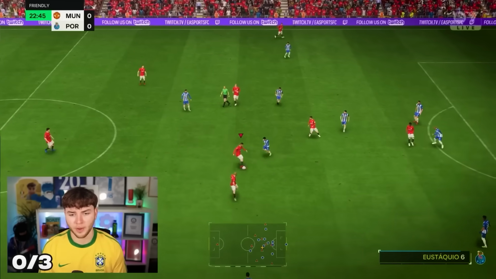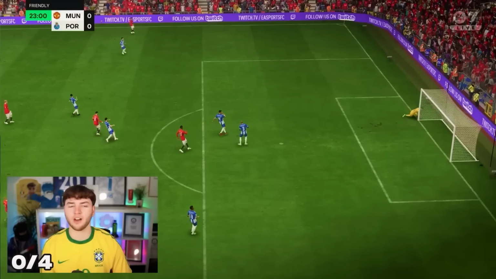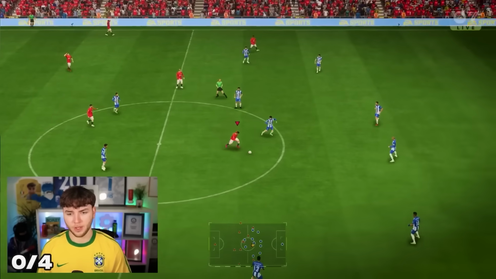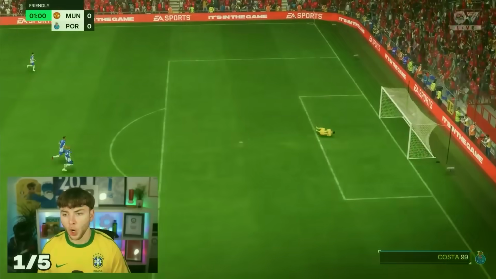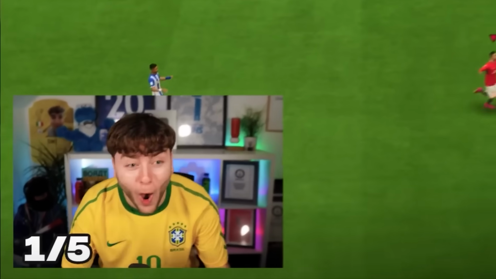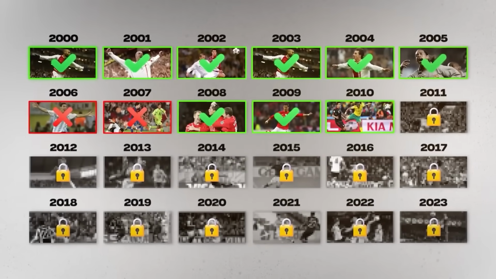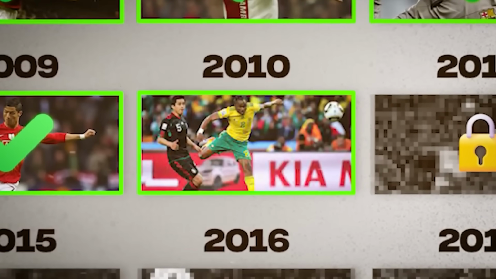Plays it to Ronaldo. Takes it. He shoots with it. Oh. Plays it to Ronaldo. Takes it in his stride. Boom. Oh my god. Oh! Ronaldo attempt number 5.